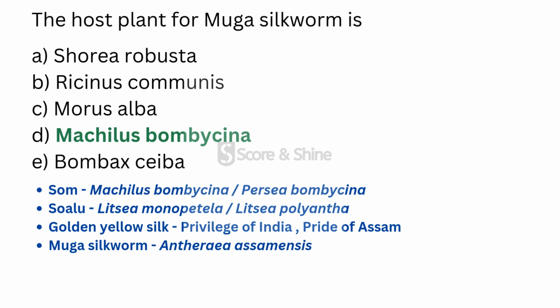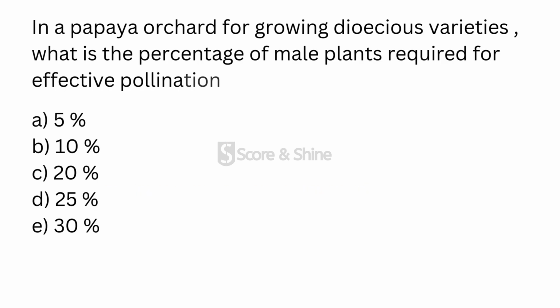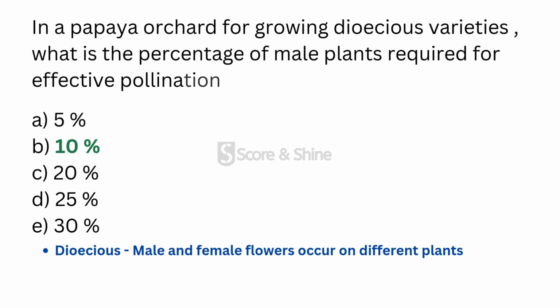Moving to the next one, in a papaya orchard for growing dioecious varieties, what is the percentage of male plants required for effective pollination? The answer is 10%. Here dioecious means male and female flowers occur on different plants, and generally the ratio recommended is one male plant for 10 to 25 female plants, which will be 10%.